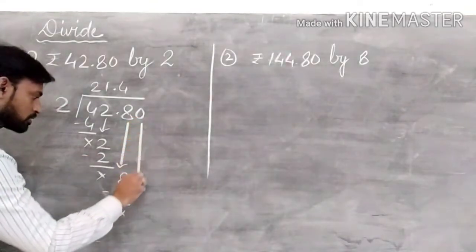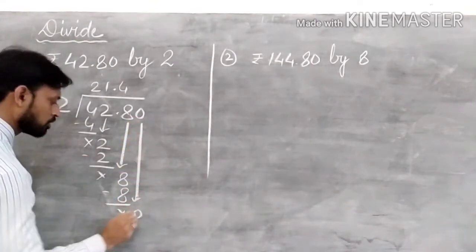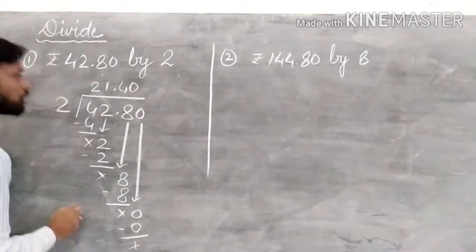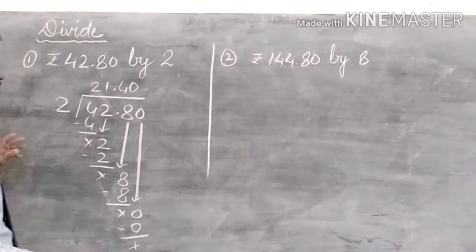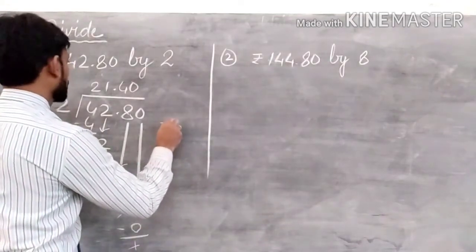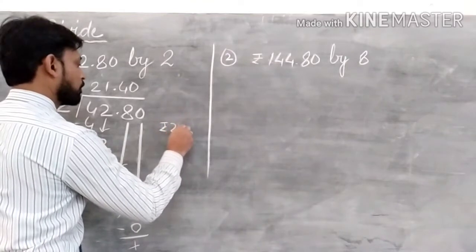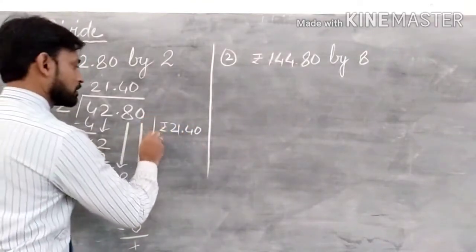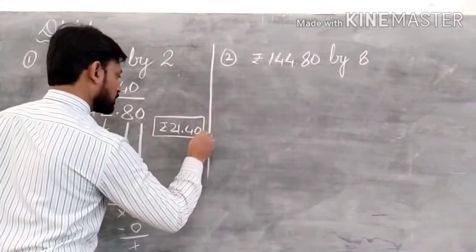Now bring down this 0 also. So 2 zeros are 0. Is that clear? So the answer is rupees 21.40. 21 rupees 40 paise. This will be your answer.